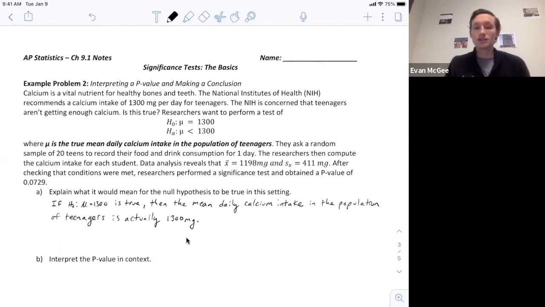What that means here is that assuming the null is true, it's the probability of this sample occurring. So assuming that the mean daily calcium intake in the teen population is 1,300 milligrams, there is a 0.0729 probability of getting a sample mean of 1,198 milligrams or less by chance alone from the random sampling process.